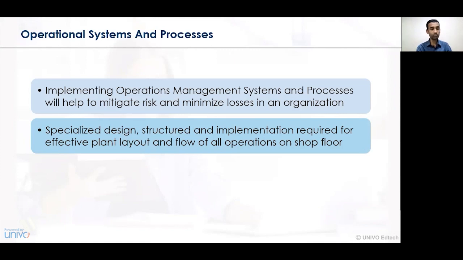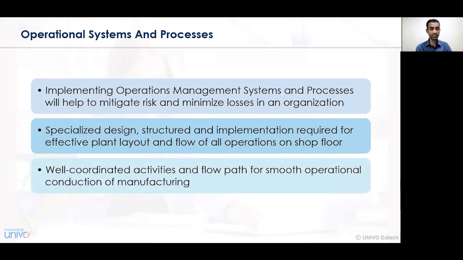And in this movement of goods and services, it needs to be designed in a particular way so that all the activities are done in a specialized sequence in a proper timely way, and accordingly the activities are structured and implemented as and when required. So the requirement of goods and services should be timely achieved, should be qualitative, should be quantitative, and so on. And hence, when we have a proper set of systems and processes in existence, all those activities are conducted in a very effective way.